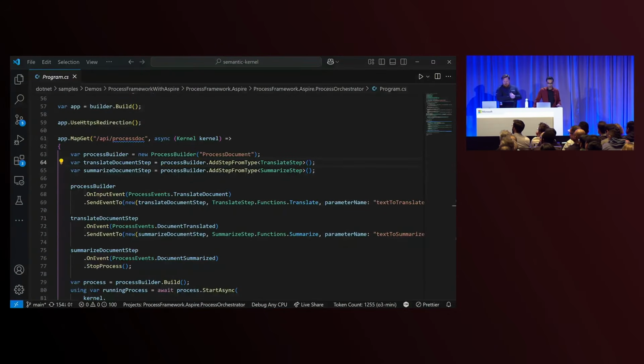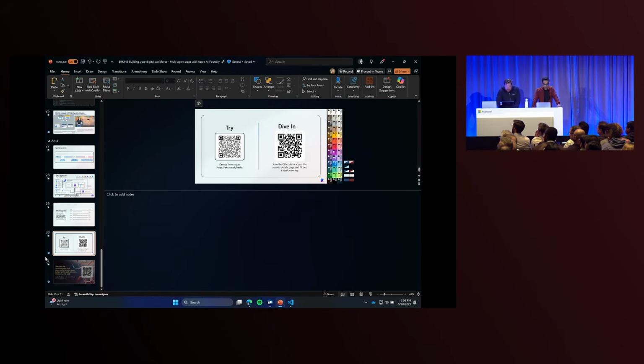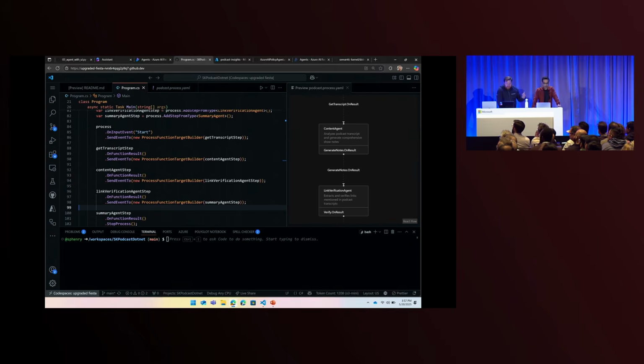I know we're running out of time, so I'm just going to flip over to number 2 here real quick. This is actually the sample that Scott Hanselman and I wrote for his session yesterday, where he has a process that is post-processing his podcasts. So if we look at this process here, it's a very simple process, not as complex as the one Salman showed, but it's kind of going through.